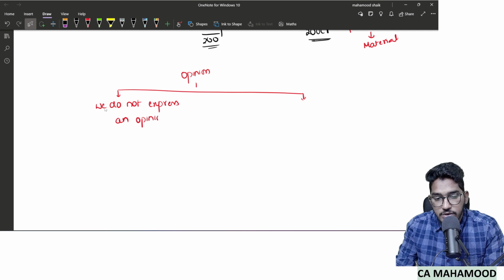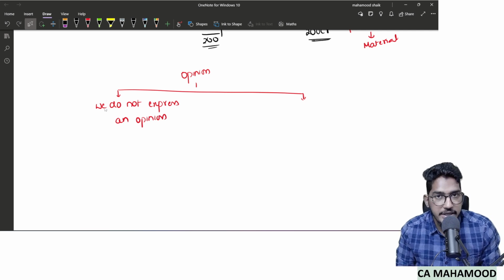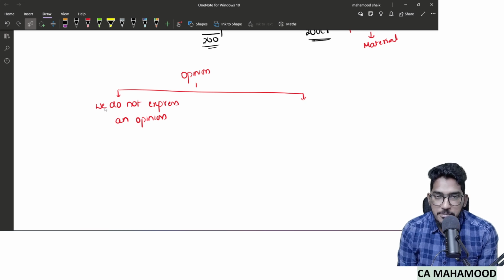One option which I am giving you is, since you are unable to obtain evidence regarding that inventory of 5 crores, you can directly say in your opinion paragraph, we are unable to express an opinion. Why? Because we don't have audit evidence.